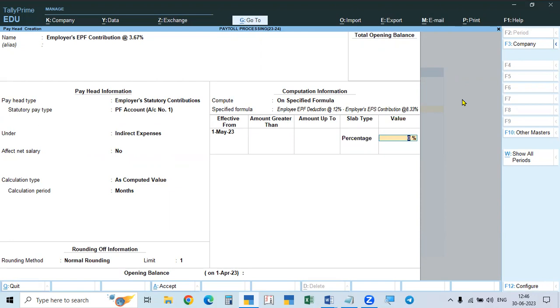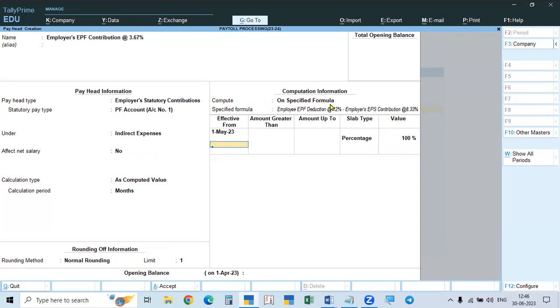Here you must be very careful. Many people do blunders here. Here they will take 3.67%. No. See, the deduction what we did, employers EPF of 12%. From that, minus 8.33%. The balance is 3.67%. So you have to take it as a percentage, 100% of the balance.